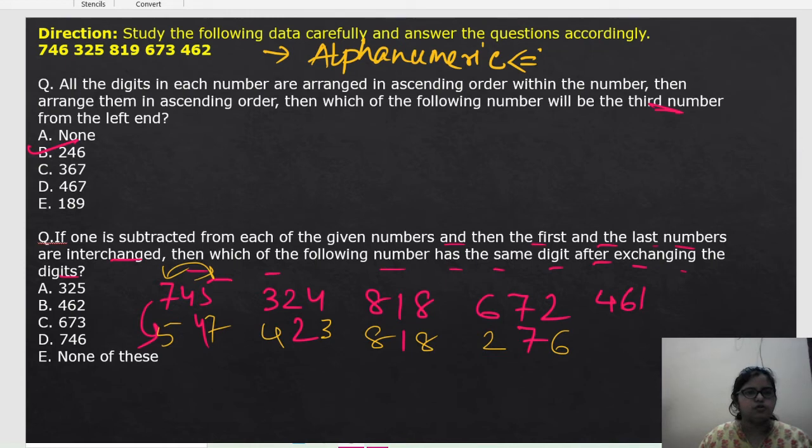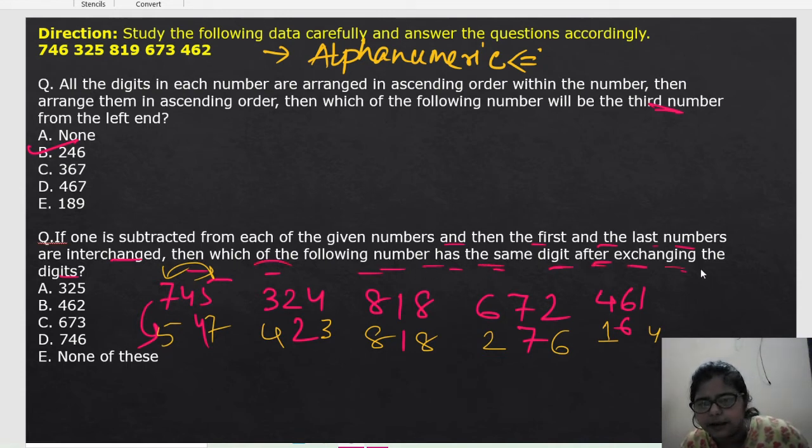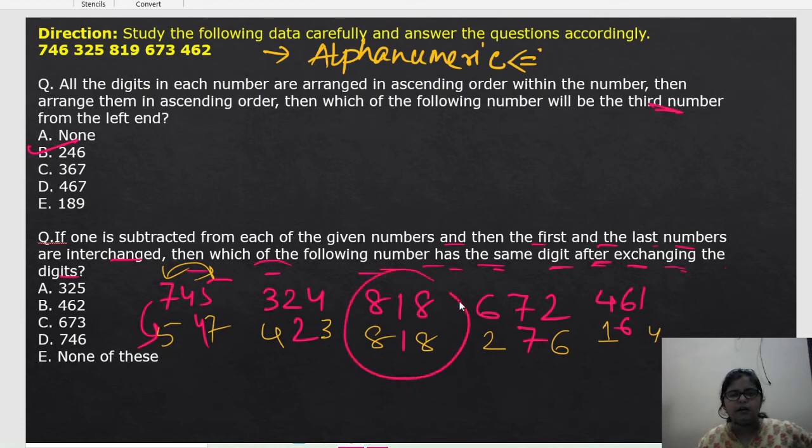461, so it will be 1 4 and 6. Okay, understand? So our question is: which of the following numbers has the same digit after exchanging the digits? After exchanging the digits, we'll get this one, which is the same one only, same digits. So there's no option there. That's why the answer will be none of these.